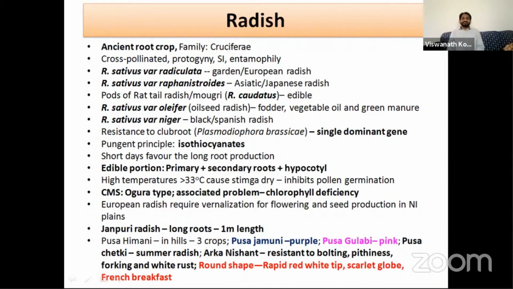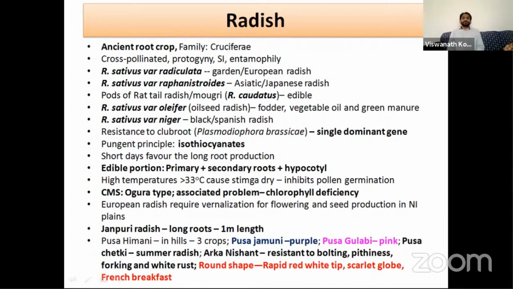And there is another, the oil-seed radish, Raphanus sativus variety oleifera. It can be used as fodder, for vegetable oil, and for green manure. The black radish or Spanish radish is Raphanus sativus variety niger. The important disease of radish is club root caused by Plasmodiophora brassicae. The resistance is governed by a single dominant gene. We all know that radish roots are pungent. The pungency in radish roots is due to the presence of isothiocyanates. Radish also requires short days for long root production.